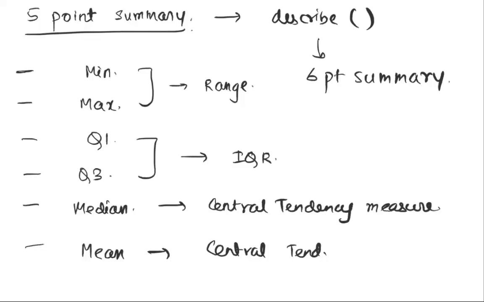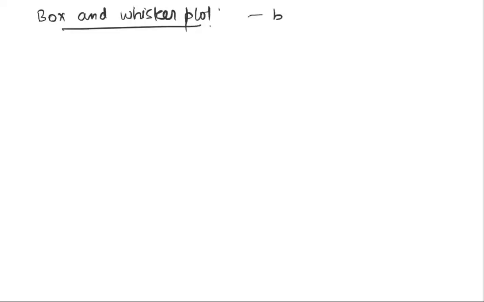Now there's a visual representation of this 5-point summary as well, and you have most likely heard of it. It's called a box and whisker plot. You've drawn this? Box plot has at least 200 implementations in Python in different kinds of modules, but I like the Seaborn version the best. A box plot does exactly what the 5-point summary does. A box plot will typically look somewhat like this.